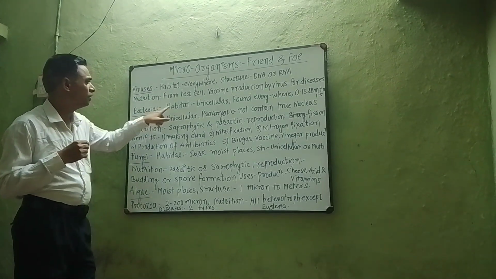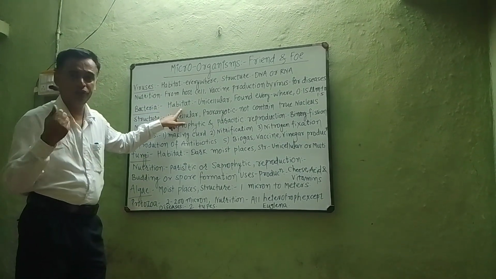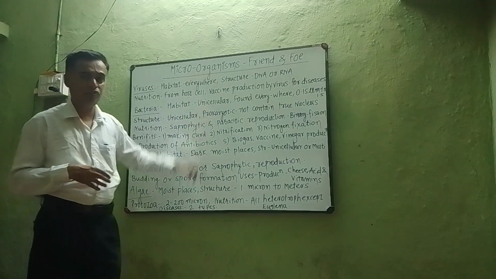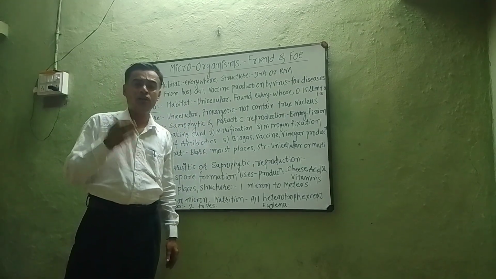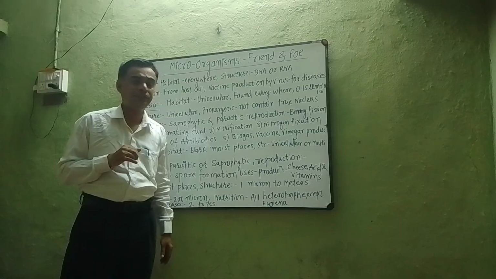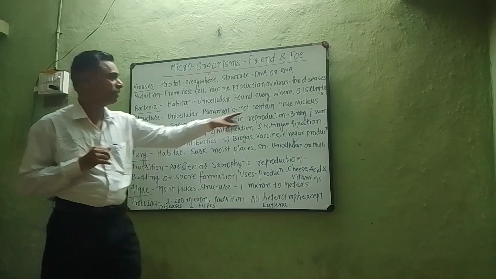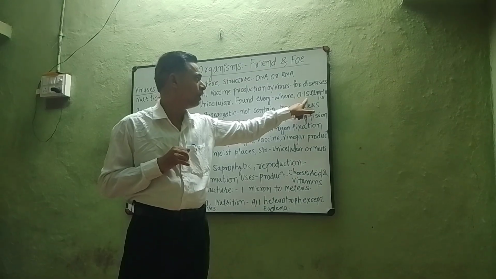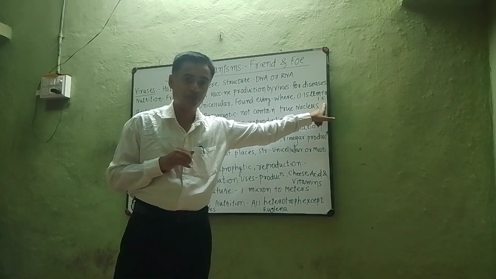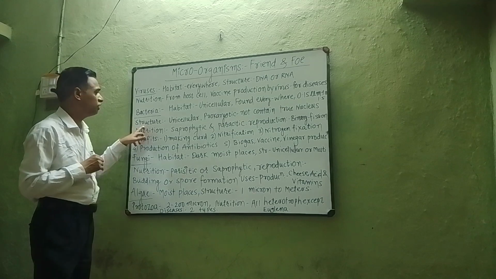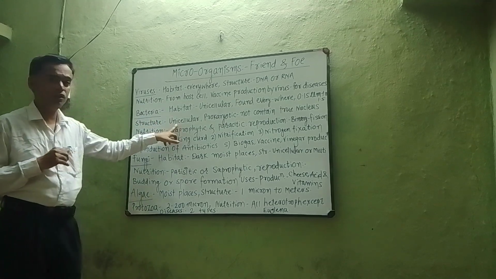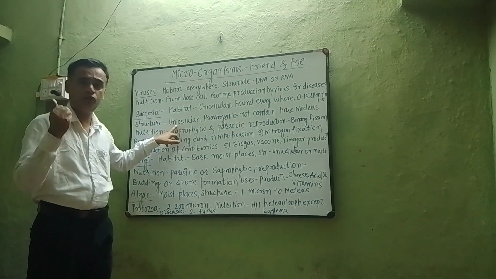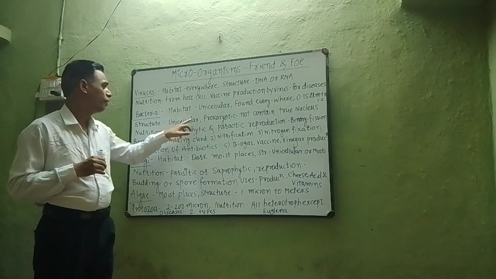What are bacteria? The habitat of the bacteria, they are found everywhere. They are unicellular. Bacteria are unicellular. All the functions of the body are performed by the single cell. What is the size of bacteria? Generally the size of the bacteria is 0.5 micrometer to 1.5 micrometer. Now what is the structure of the bacteria? They are unicellular. A single cell of the body performs all the functions of the body.